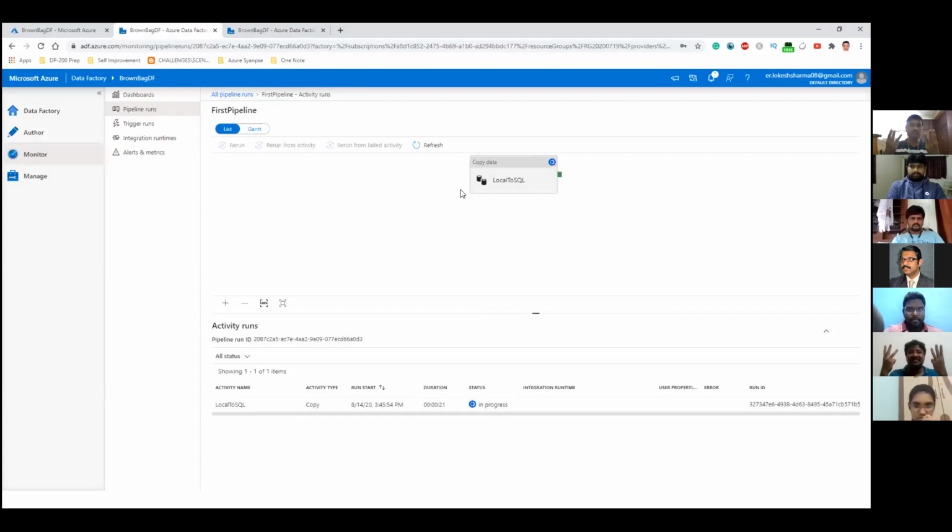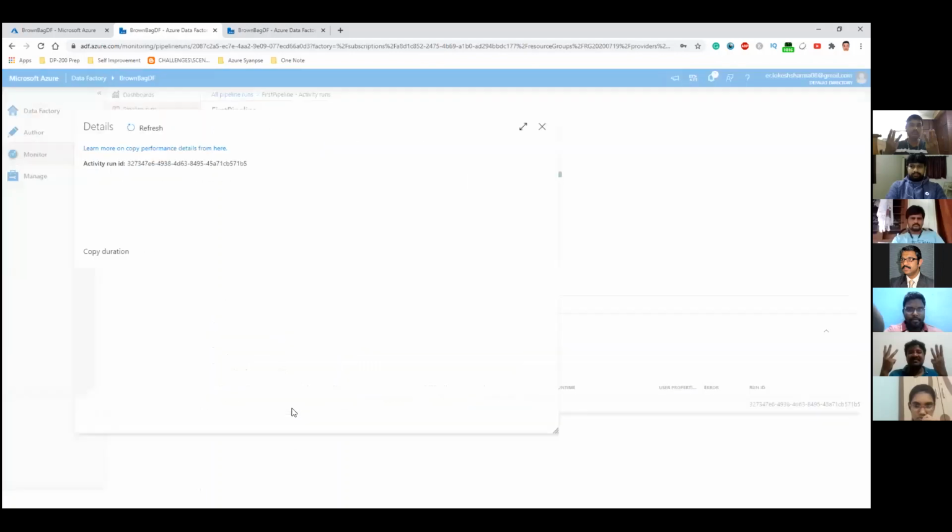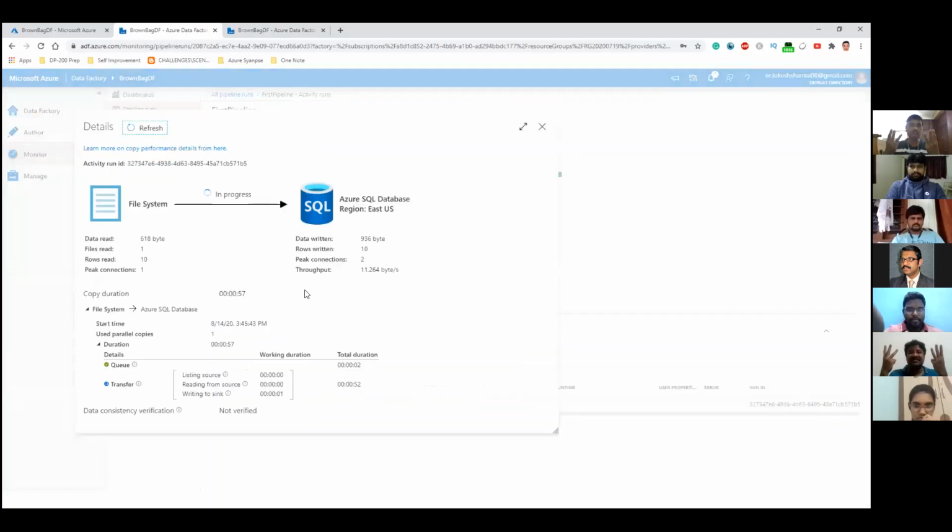And so let's see whether this is successful or not. There is a useful option, this goggles-like icon, where when you click on it, it will bring you a summary of what is going on. So you can see that we had only 1 file to read, so that's the files read from the source. First of all, it will give you the type of the systems that you have in source and destination.